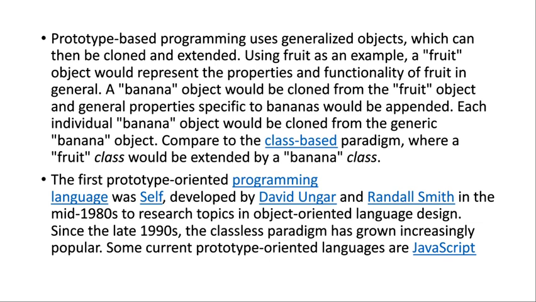The first prototype-oriented programming language was Self, developed by David Ungar and Randall Smith in the mid-1980s to research topics in object-oriented design. Since the late 1990s, the classless paradigm has grown increasingly popular. Some current prototype-oriented languages are JavaScript.